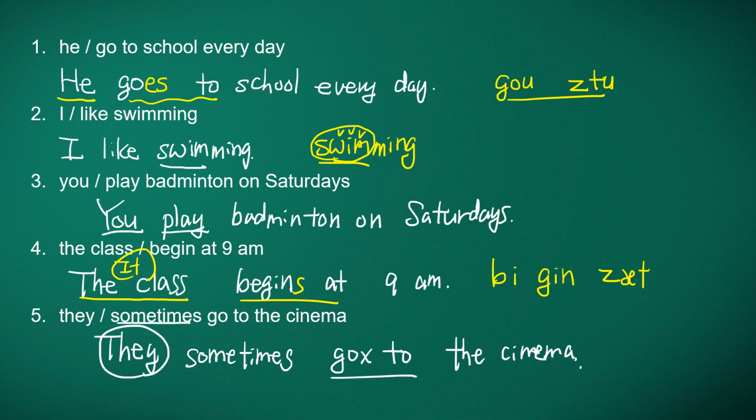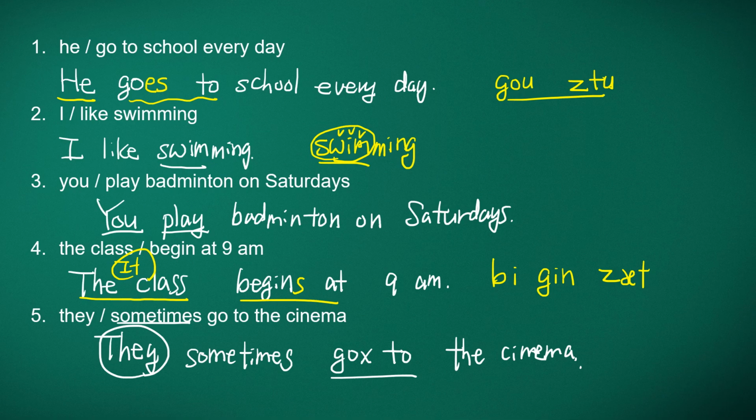Let's read the sentences one more time. He goes to school every day. I like swimming. You play badminton on Saturdays. The class begins at 9 a.m. They sometimes go to the cinema. One more time. He goes to school every day. I like swimming. You play badminton on Saturdays. The class begins at 9 a.m. They sometimes go to the cinema.